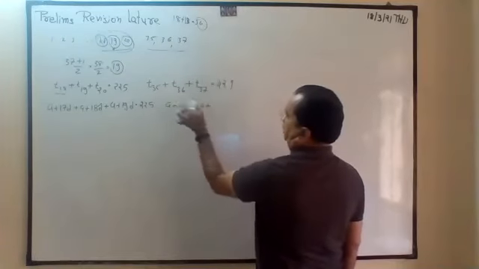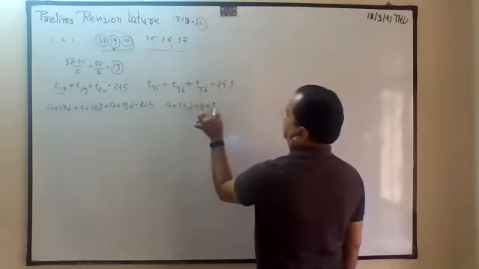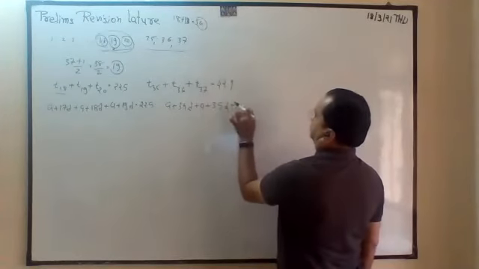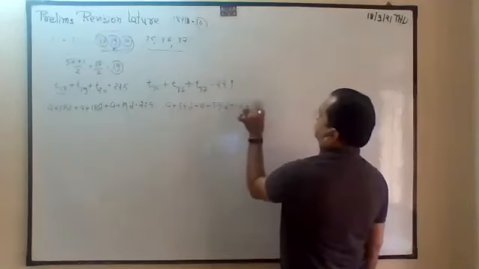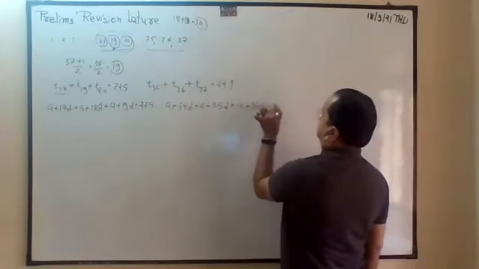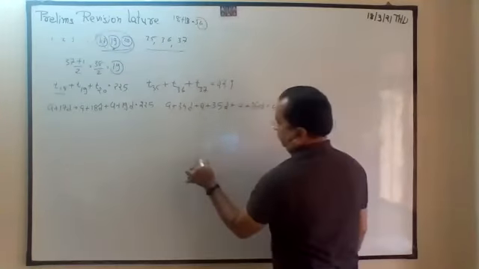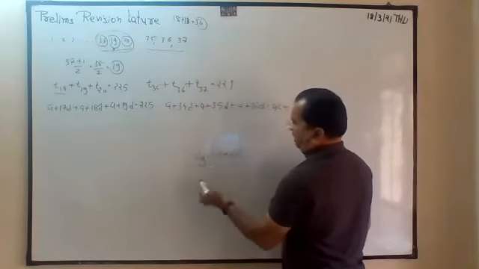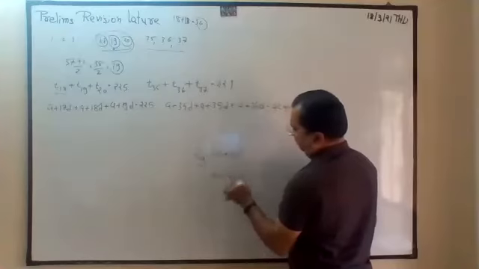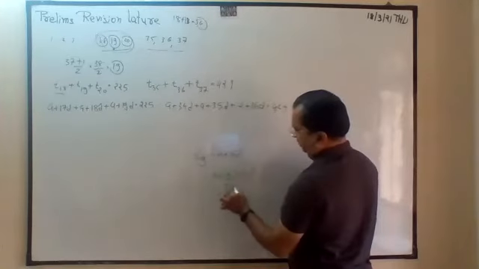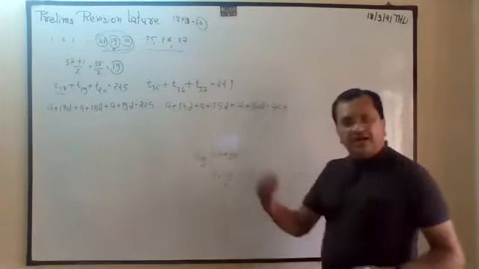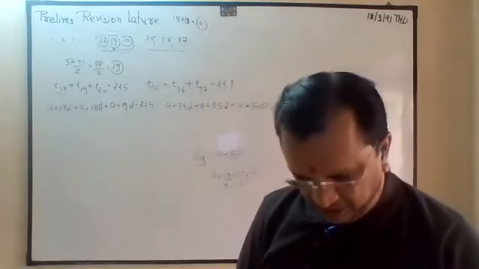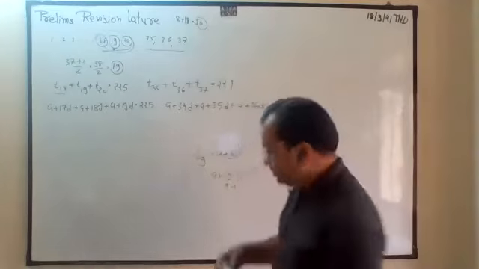Priti, you got how I am writing A plus 35D plus A plus 36D. Suppose you want T9, it is A plus 8D. Why? A plus n minus 1 D. So n is 9, minus 1, that is 8. Every time it is 1 less, that is D. Priti, got it? Yes, sir.